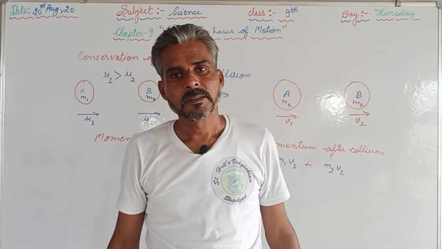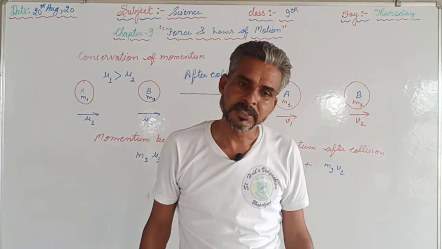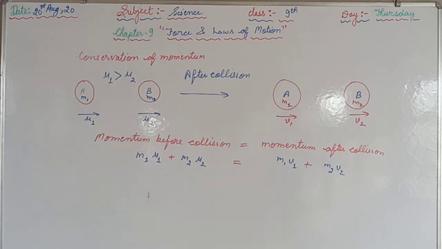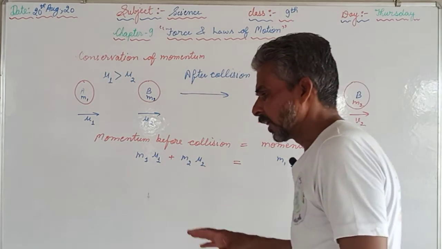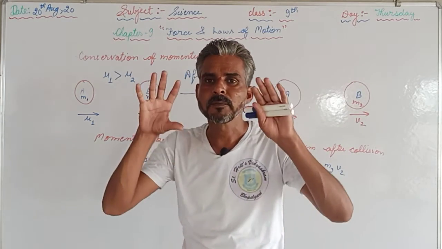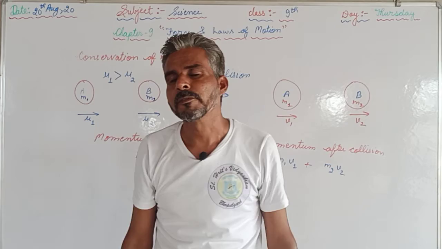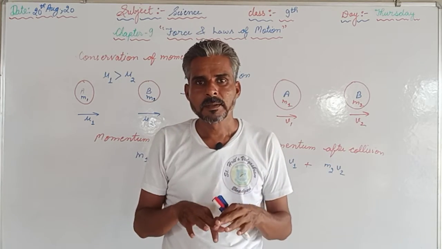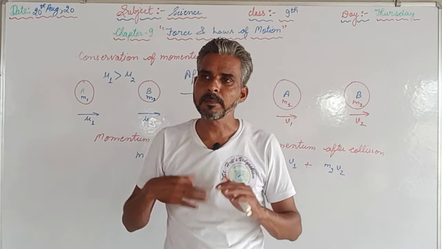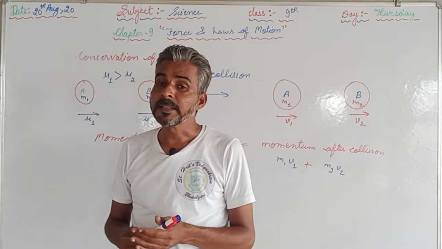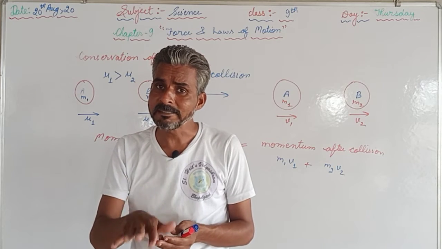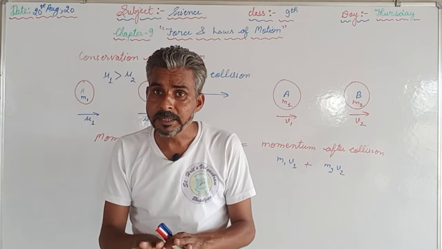At the same time, the converse condition can be there. If a person is sitting in a moving bus and the brakes are applied suddenly, then that person falls in the forward direction. Why? The bus is in motion and I am also in motion. When the brakes are applied, the bus comes to rest immediately.